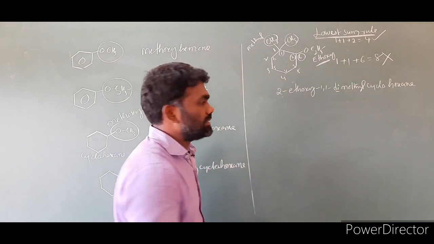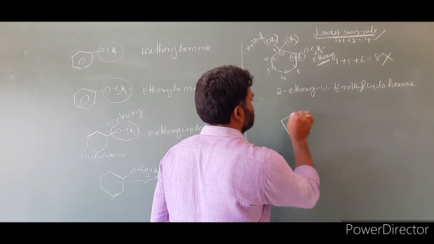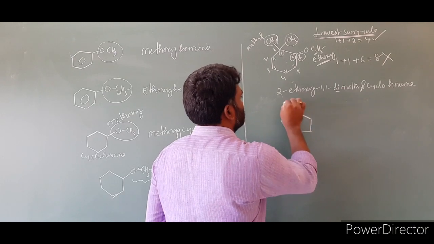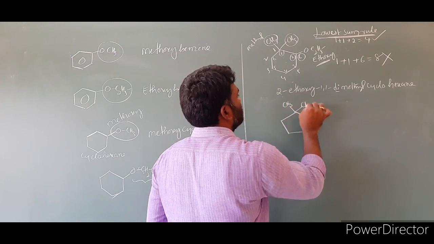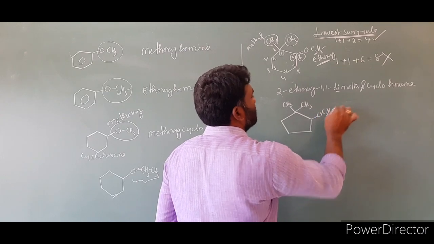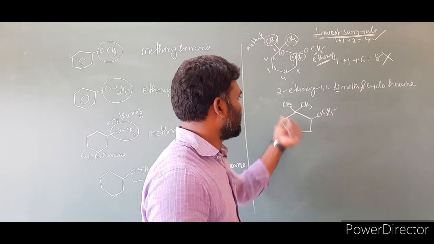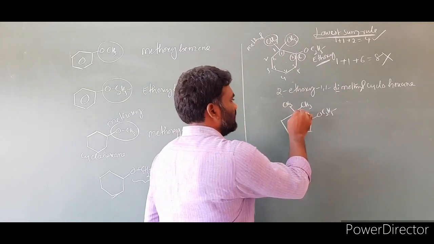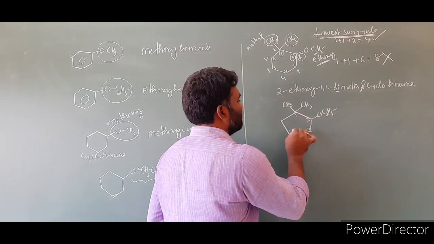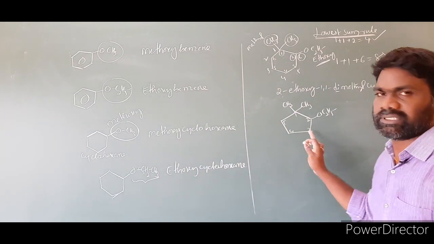Then let us take one more example. So this is the methyl group. Here also a methyl group is present. Here is OC2H5. Ethoxy group is present. Then we have to give the numbering to this compound. This is the number 1, this is the number 2, number 3, number 4 and number 5. This molecule contains 5 carbons.